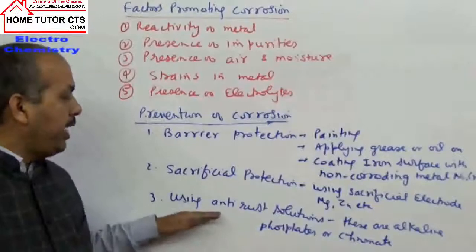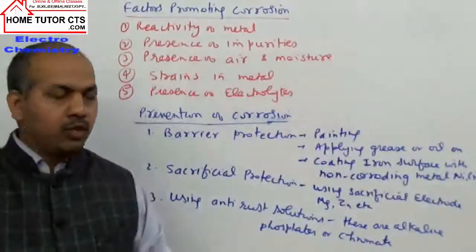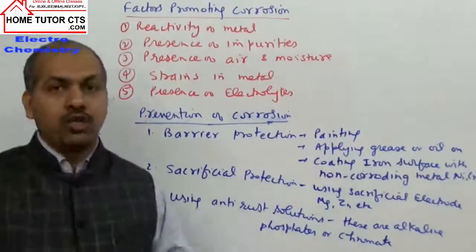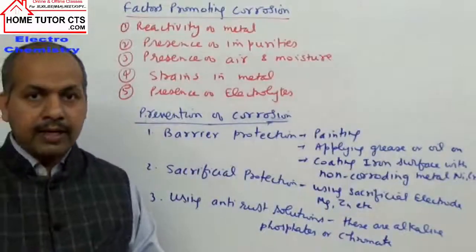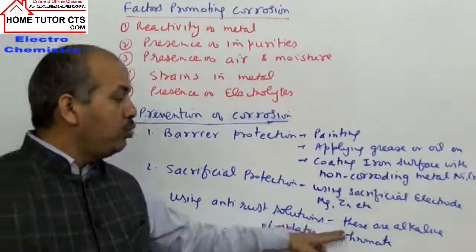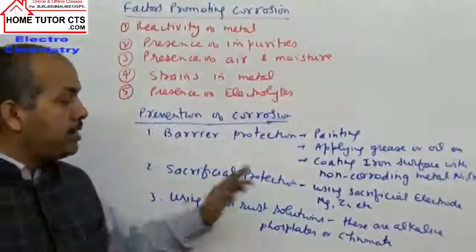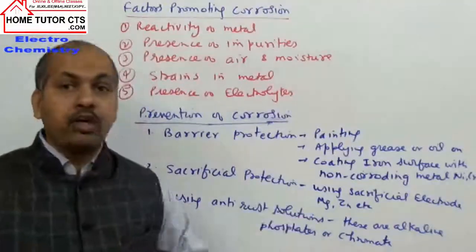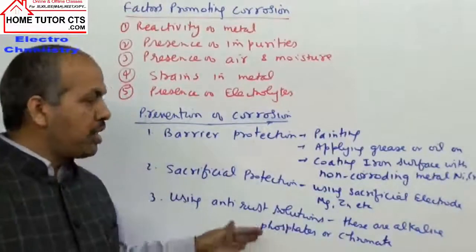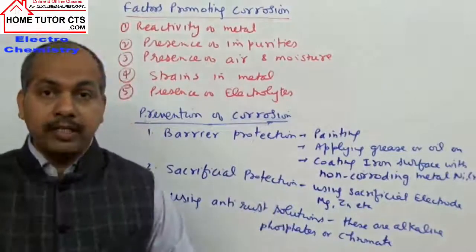The last method is using anti-rust solutions. Using anti-rust solutions on the iron surface to prevent iron from rusting. We are using what here? These solutions are basically alkaline solutions of phosphate or chromate.